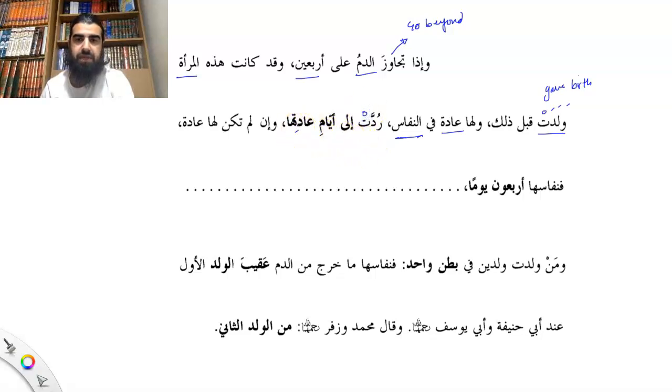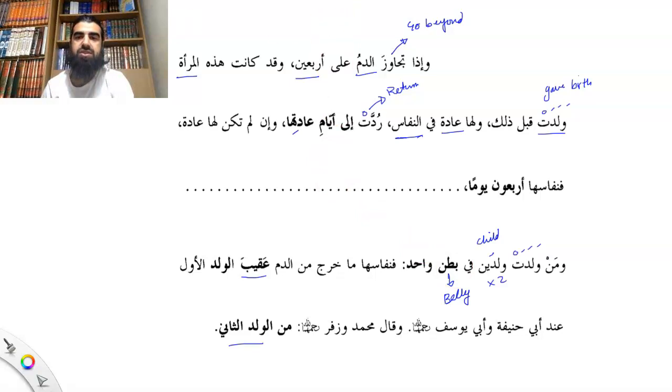Ruddat ila ayyam, so ruddat is majhul. Adatiha, so she'll be returned. وإن لم تكن لها عادة فنفاسها 40 يوما. Okay, if she doesn't have an ada, her nifas will be 40 days. Man waladat, she gave birth. Waladaini, just dual, that's two babies, two children. Fi batan wahid, batan means belly or womb. Aqiba, straight after. Walad, you know that, thani, second.